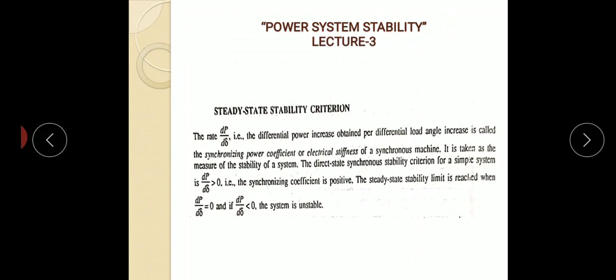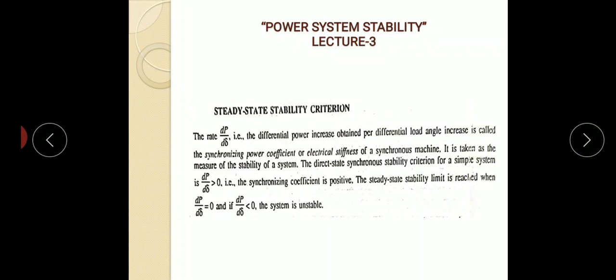Before coming to the derivation, let us discuss steady state stability criteria, transient stability criteria and some assumptions. Now, steady state stability criteria.